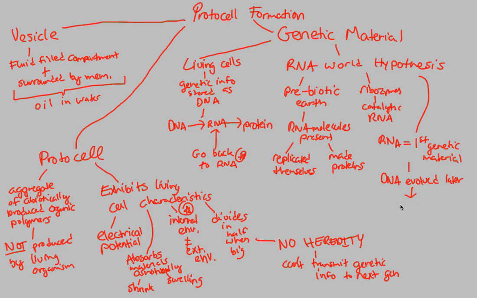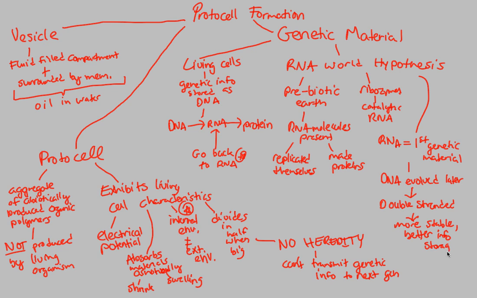We can ask ourselves why. Why did it evolve later? Because DNA is double-stranded, while RNA is only single-stranded. Double-stranded DNA means that we have something that's more stable. I mentioned that a little bit earlier. This is a more stable form, and it's a better way to store info. So we get better info storage.